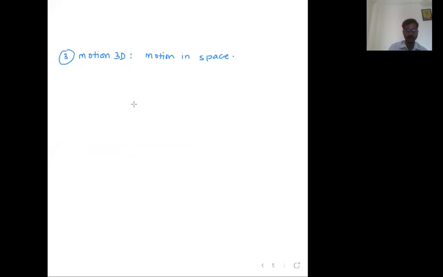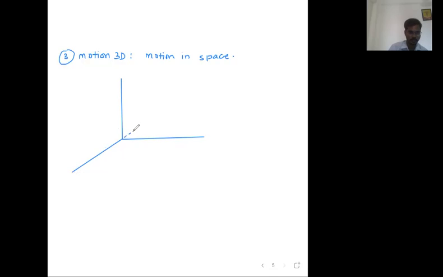Now let me draw a three-dimensional coordinate system. This is the y-axis. This is the x-axis. Now, sir, the z-axis is actually coming out of the plane of the paper. This whiteboard is a two-dimensional world. In that two-dimensional world, I cannot draw the third axis, but I can draw its projection. For example, I can draw the projection of the z-axis like this, so that our imagination becomes simple.